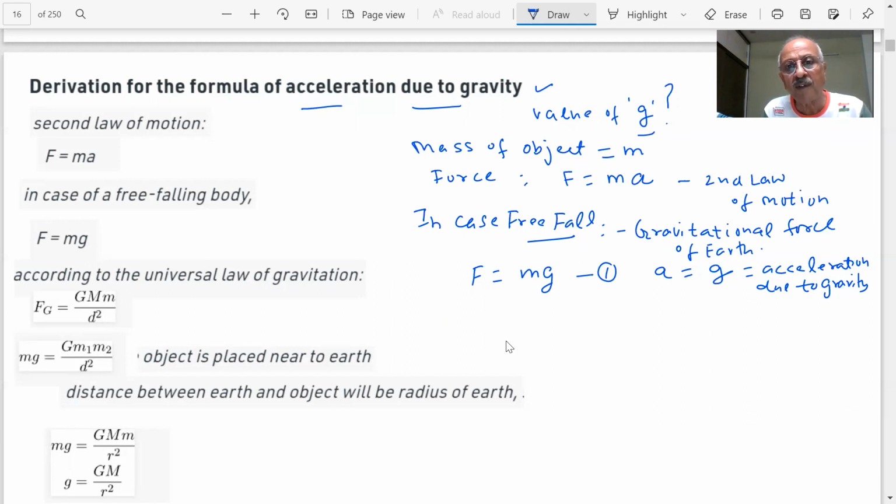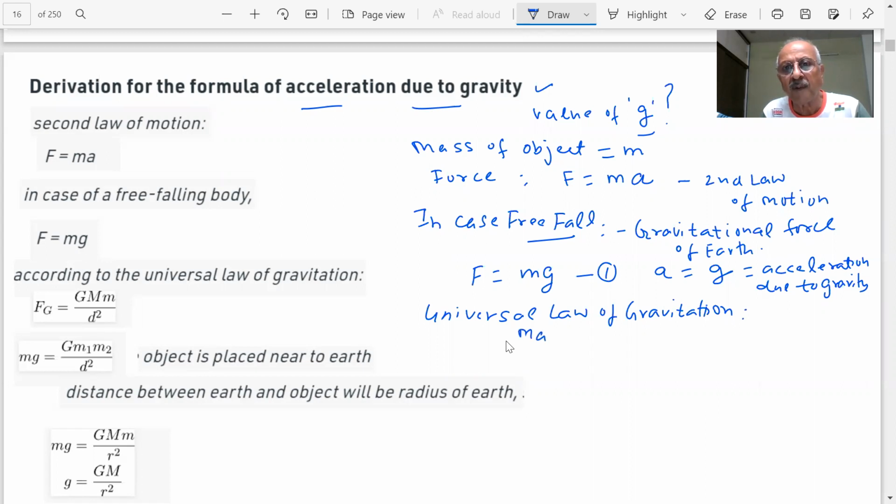Now, you have just revised the universal law of gravitation. What is the universal law of gravitation, students? Sir, in universal law of gravitation, the force acting between two bodies is directly proportional to the product of mass of two objects and inversely proportional to the square of distance.